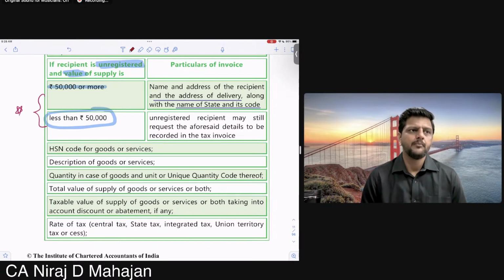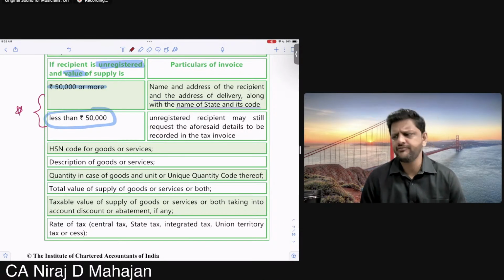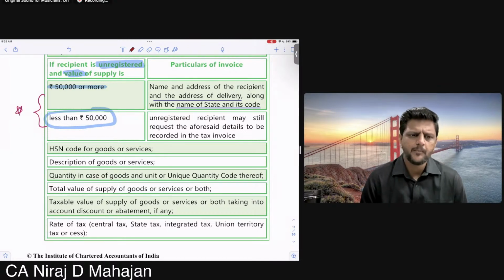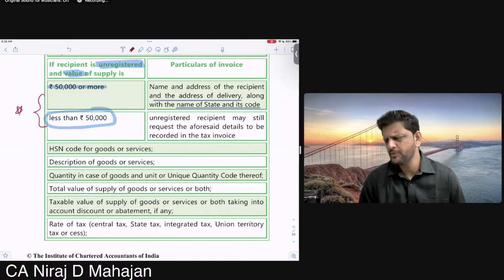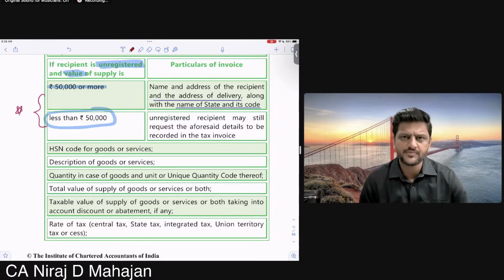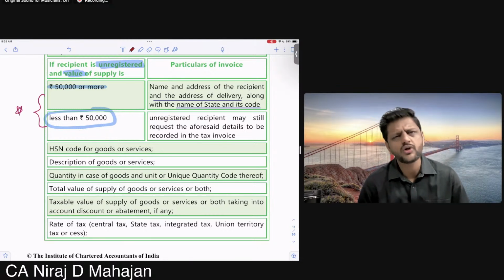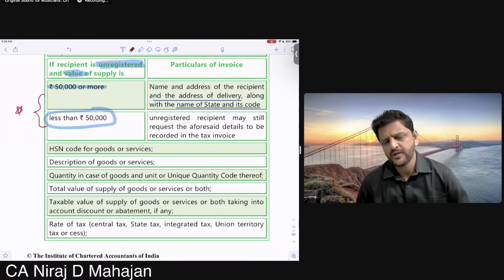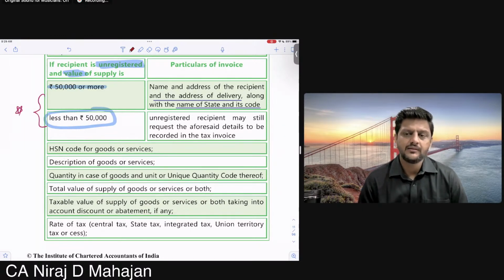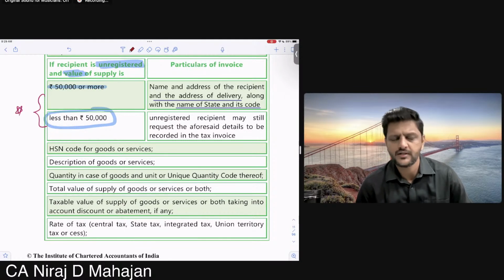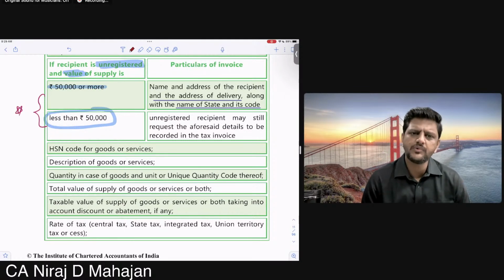Fine. But even if it is B2C or even if it is B2B, the recipient is not registered. You are buying, let us say, for business purposes, but you're not registered under GST. As a buyer, you're not yet registered. So if the recipient buys lots of items during the year and is not yet registered, the government understands: who is this person who is buying so much? The amounts are a little bit more, let us say 50,000 or more. Who is buying so much but not showing any supply or sale or not getting registered?